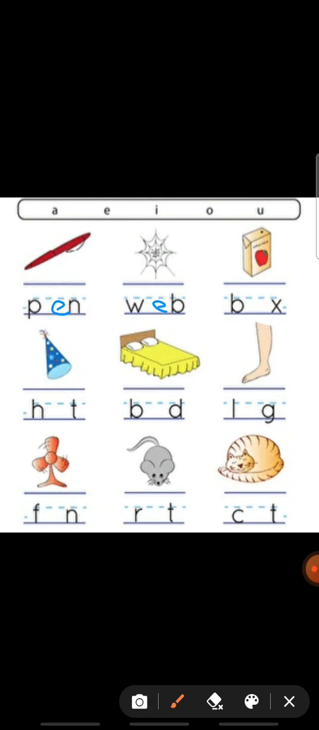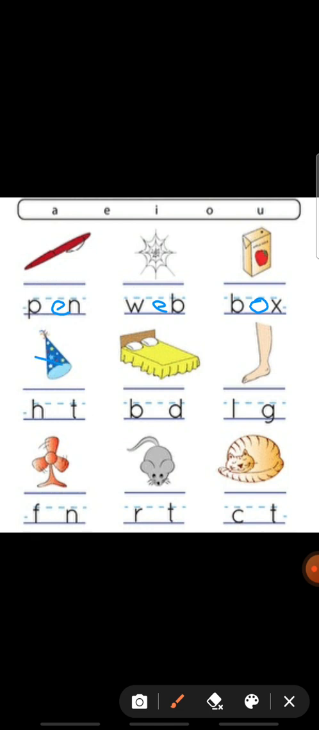Okay. So next picture is what? Box picture is there. Is it B dash X? So which vowel is missing here? O. Is it? Yes. O vowel is missing. So here I will write O. B-O-X, box.